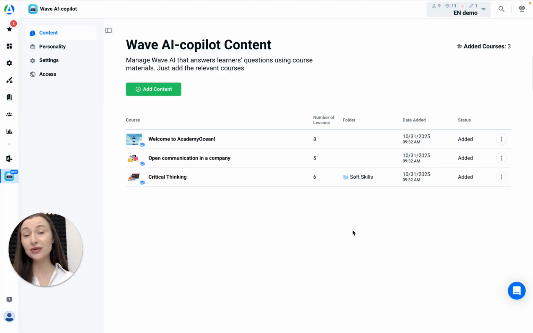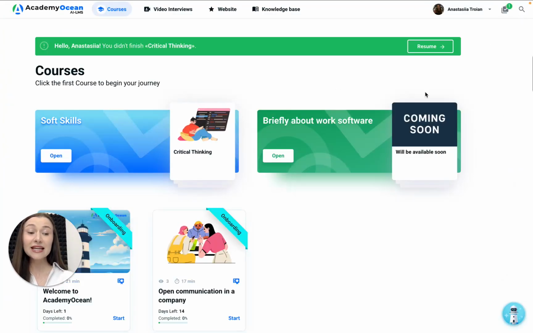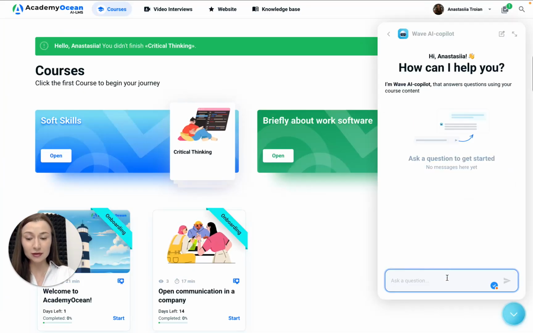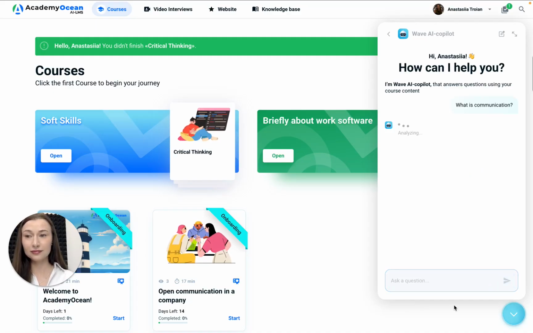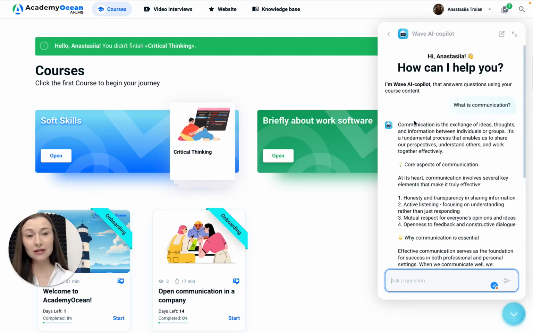Let's switch to a learner's interface. I see the chat with Wave and I can ask a question. For example, what is communication? Wave analyzes the information and responds based on your materials. Wave answered, and we see that communication is the exchange of ideas, let's say process.